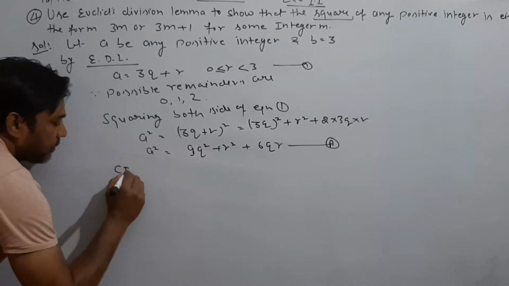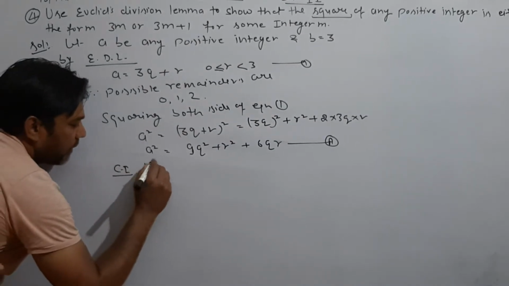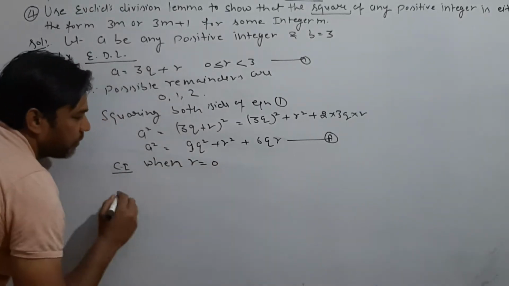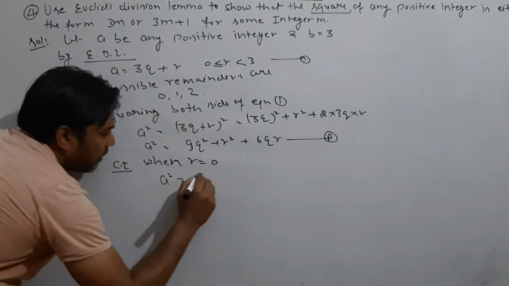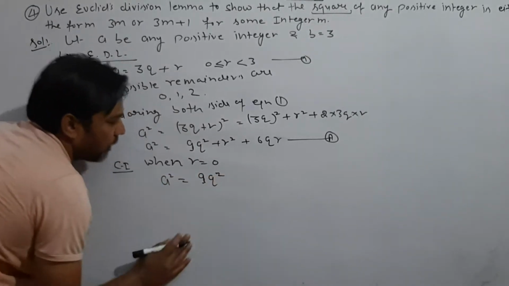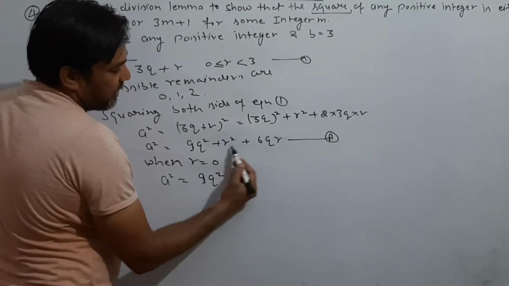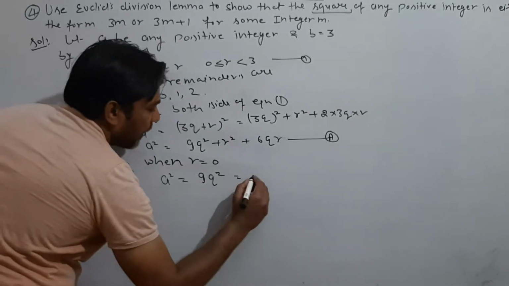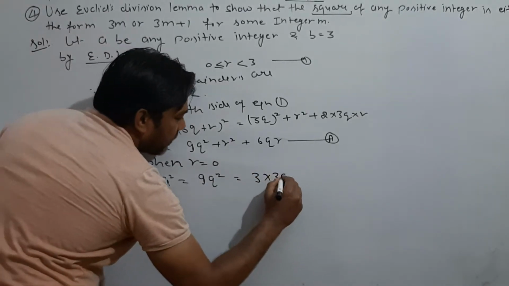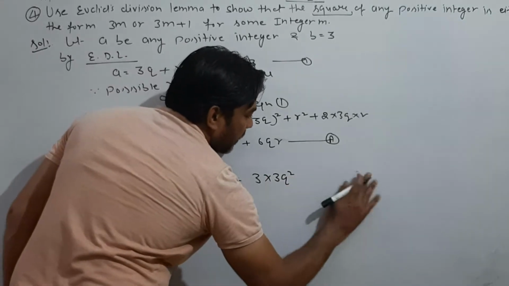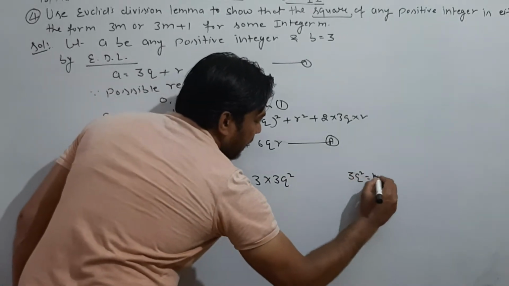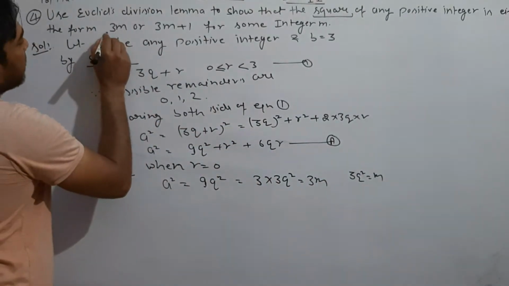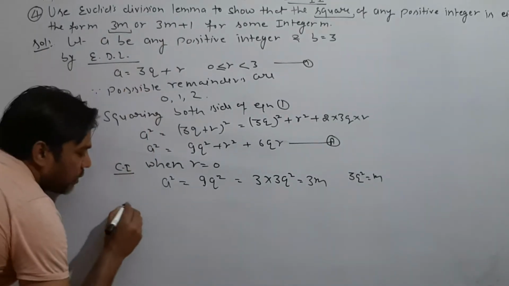So case 1, when r equals 0, a square equals, simple, you got 9q square, because if you put r equals 0 it would be 0, and 6q multiplied by 0 is also 0. So clearly this can be written as 3 multiplied by 3q square, then 3q square would be taken as m, so this would be 3m, right? Because we need to show this is of the form 3m or 3m plus 1.